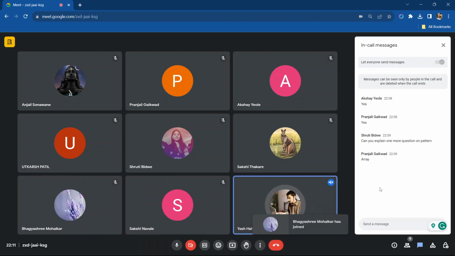Okay, students are joining now. Please join fast. Okay, collection of similar elements. Very good, Akshay, exactly the same thing. What is an array? Collection of similar data types. Okay, elements, data types. Good. Any more? Any more things you know about the array?